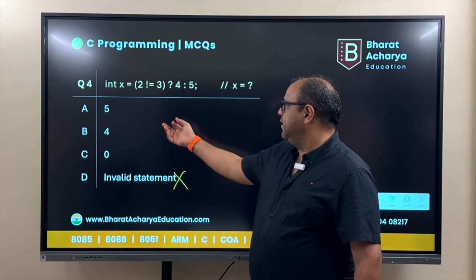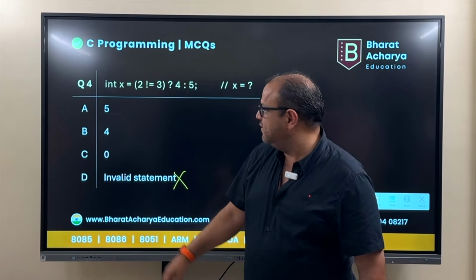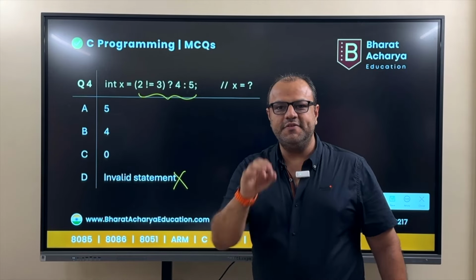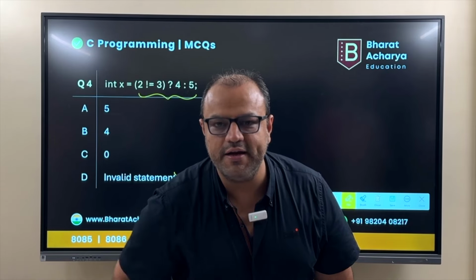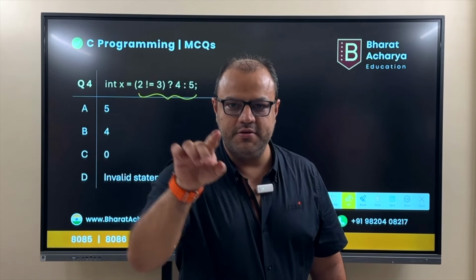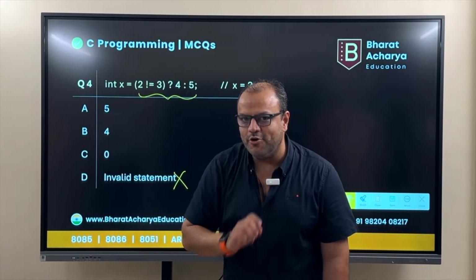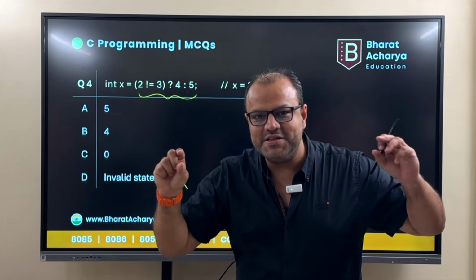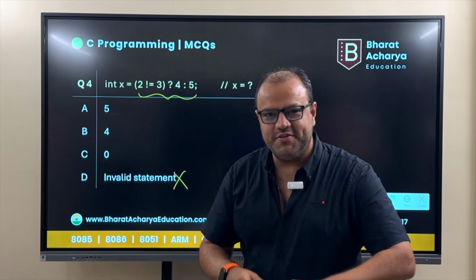What is this? This is called a conditional statement, also called ternary if. This, my friend, is if and else, correct? Normally, how do you write if and else? If condition, you do the true part, else you write the false part. That is the normal way of writing if and else. This is a one-line if and else statement. It's called ternary if. It's also called a conditional statement in C.